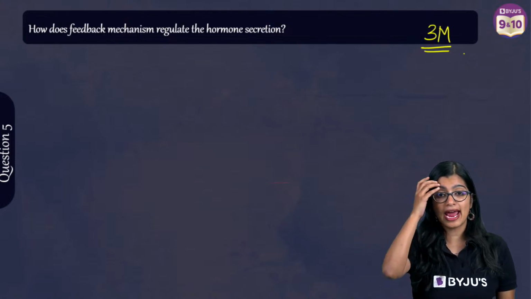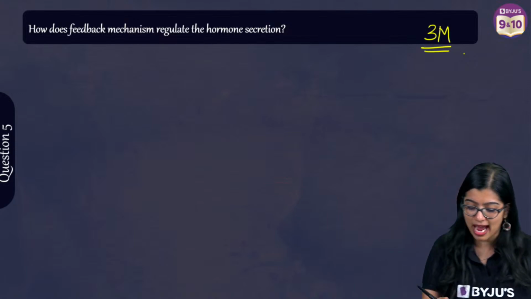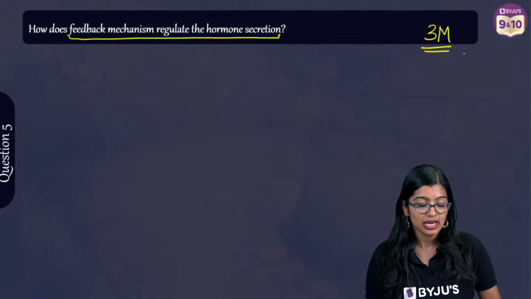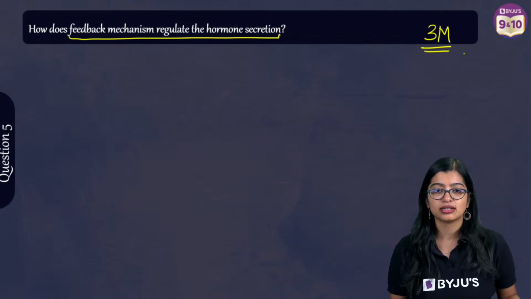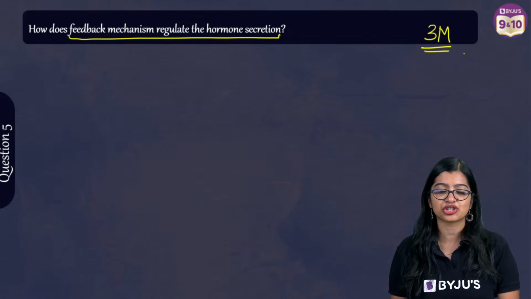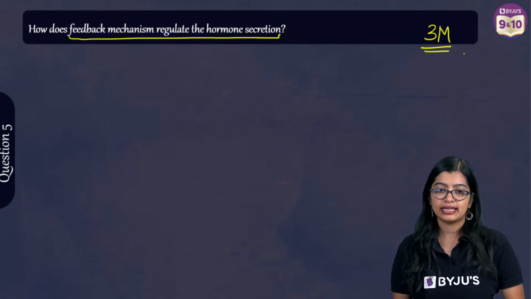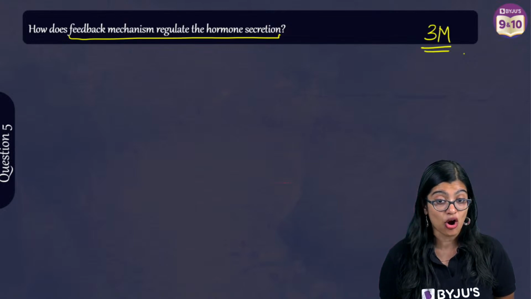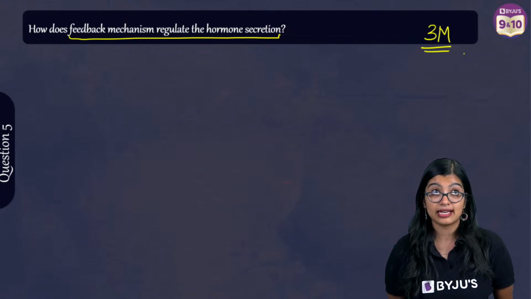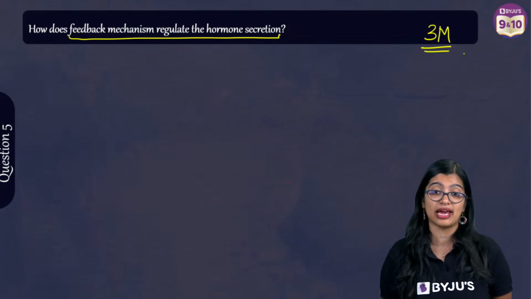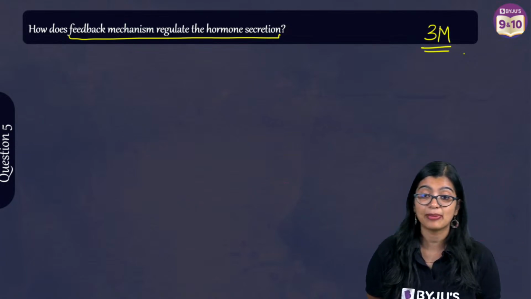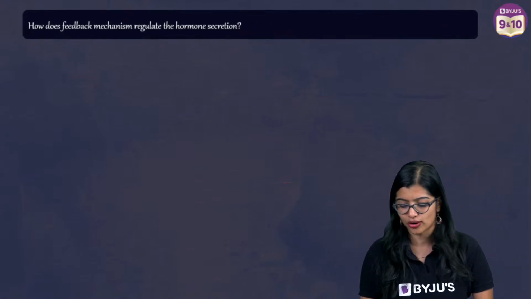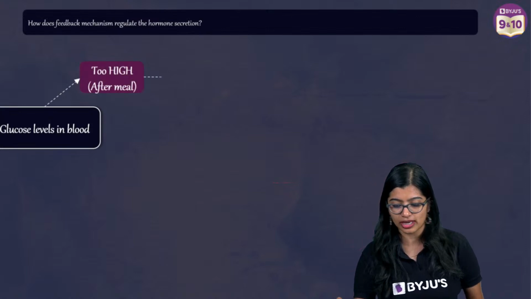Yes. So go ahead and type. How does a feedback mechanism regulate hormone secretion? That is the question, right? Why is someone telling me reflex action and reflex arc? Yes, balance the hormones. It is a process by which level of hormones are regulated. Is it caused by a reflex action? Yes, it happens to regulate the blood sugar levels in the body, maintains levels. Very good. Yes, so that is what we are looking for, right?